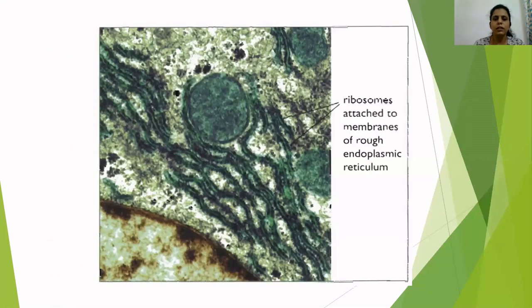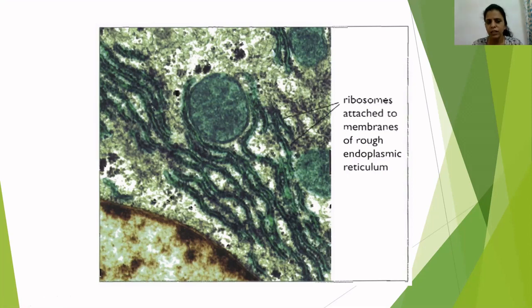Next image, you can check it out here. It's the image of a particular cell, a liver cell again. This is the nucleus, and surrounding the nucleus you can see these flattened sacs of membrane. On this membrane you can make out some tiny black colored dots, clearly visible here. All these tiny black colored dots present on these membrane sacs are ribosomes. And as ribosomes are present on this endoplasmic reticulum, it is known as rough endoplasmic reticulum.